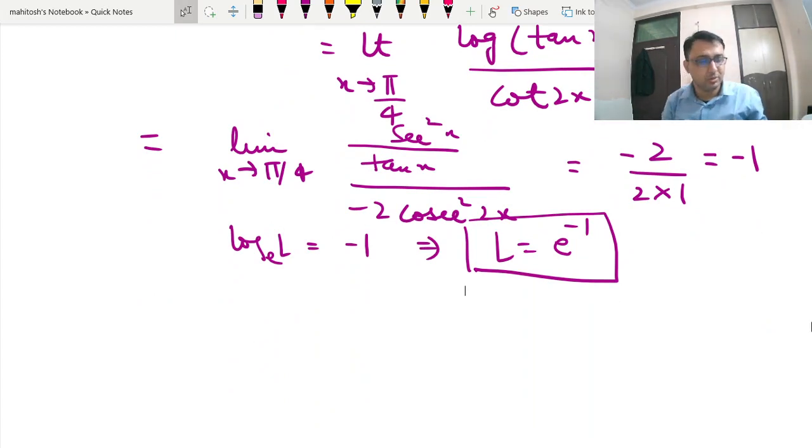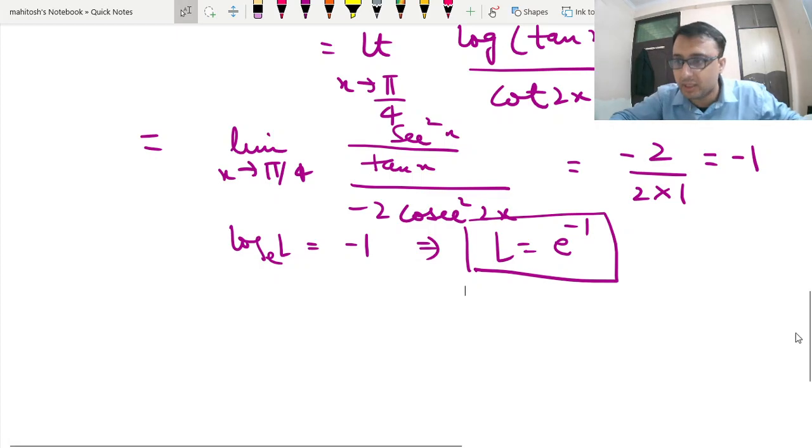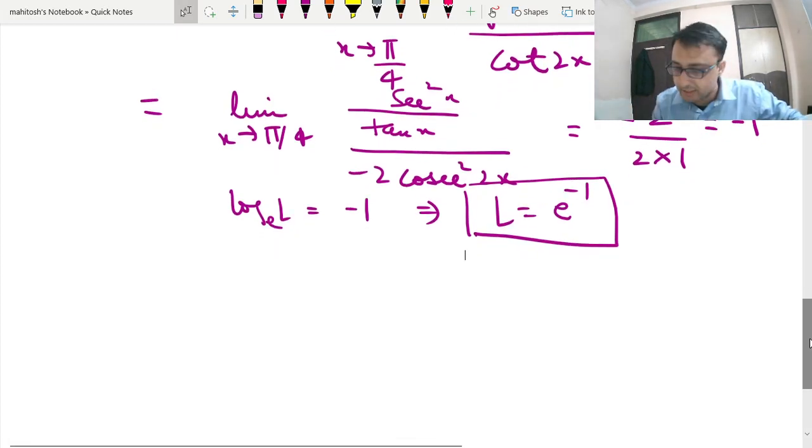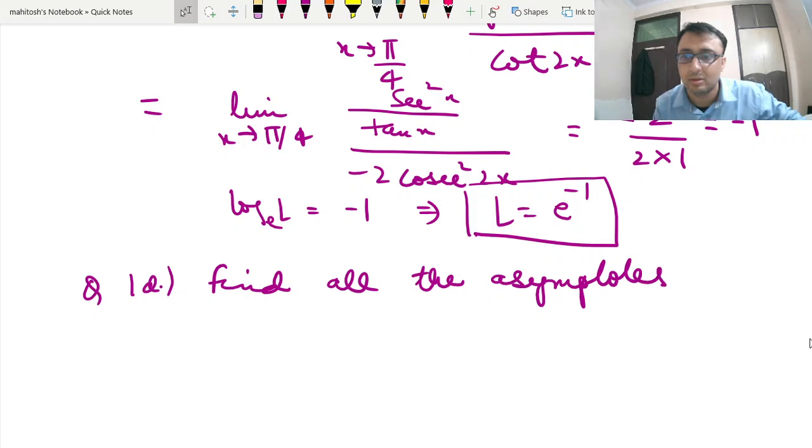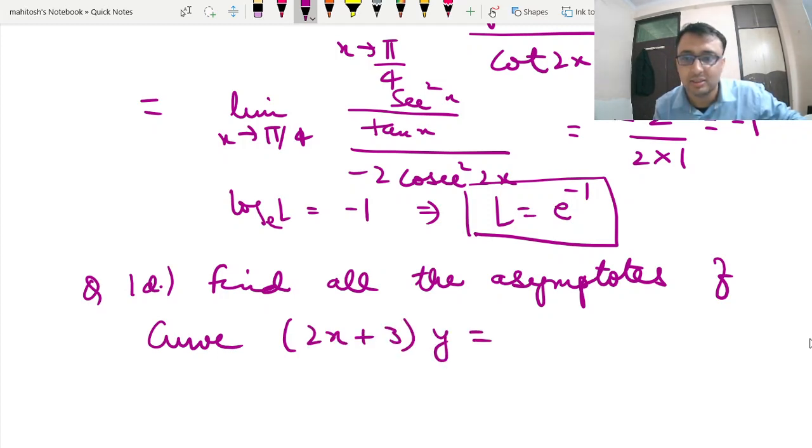Now after question number 1C, we have question number 1D. As I've already told, we were asking questions on asymptote. So this is given as question: find all the asymptotes of the curve 2x plus 3y is equal to x minus 1 whole square. And again this was asked for 10 marks.